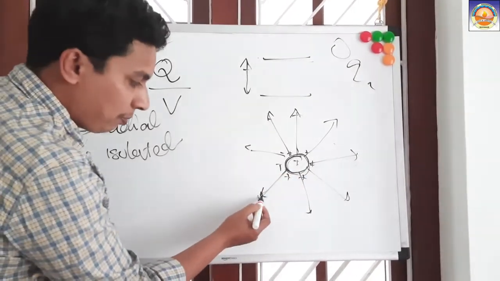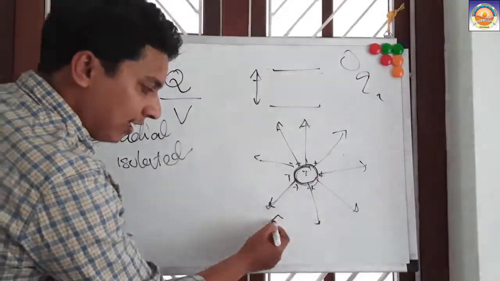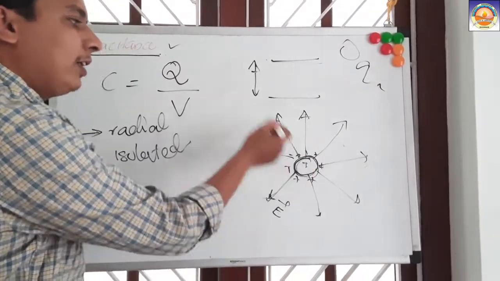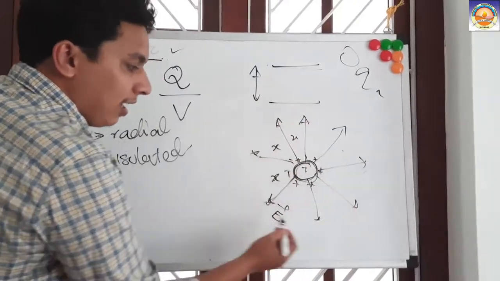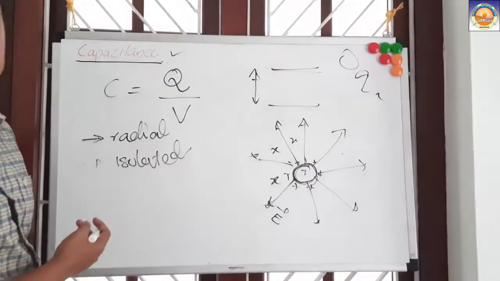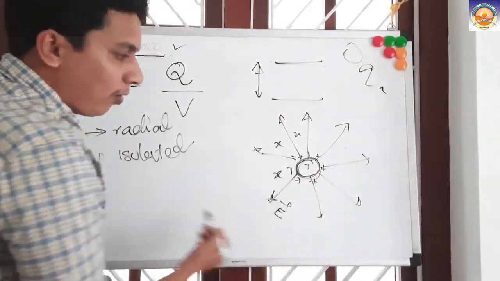At every point at the same distance x around this conductor, you will have the same electric field intensity. Understood?